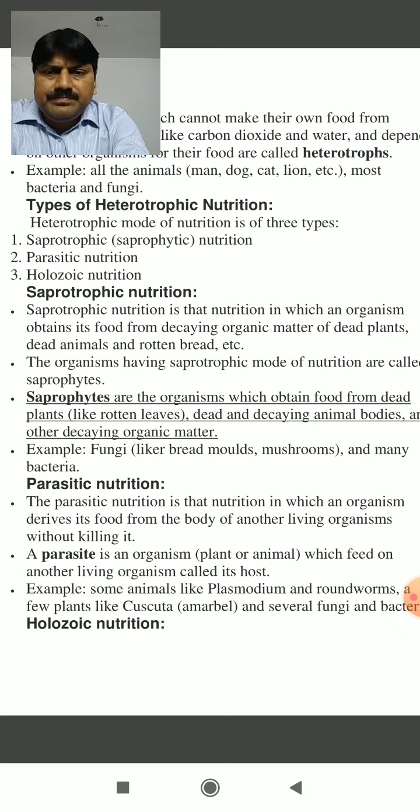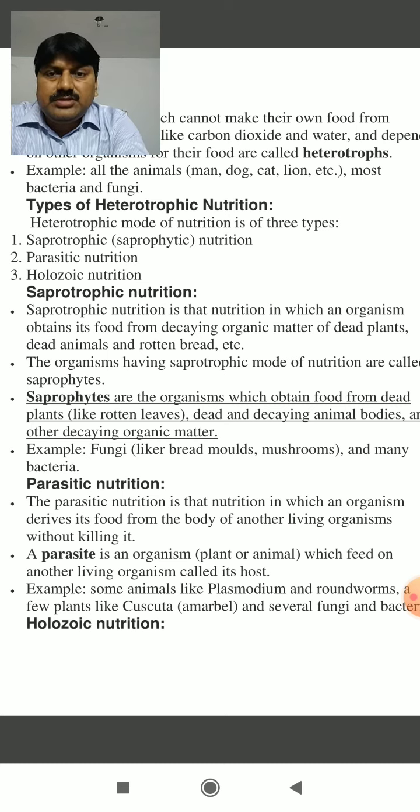It may be categorized in two groups, saprophytes and saprozoic. If the organism takes food from dead plants, then the term saprophytes is suitable. And if the organism takes its food from dead animals, then the word saprozoic is suitable.